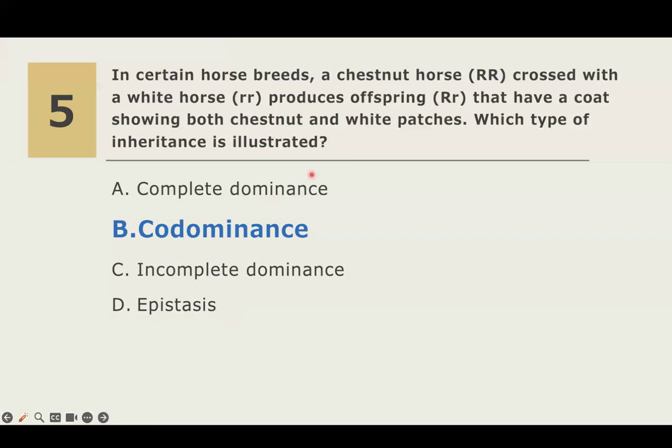So to summarize what we had just discussed, Mendelian genetics explains how traits are inherited through segregation, dominance, and allele interaction. Understanding these principles is critical not only for exams, but also for practical applications in animal breeding. That ends our rationalization session for this set of Mendelian genetics questions.